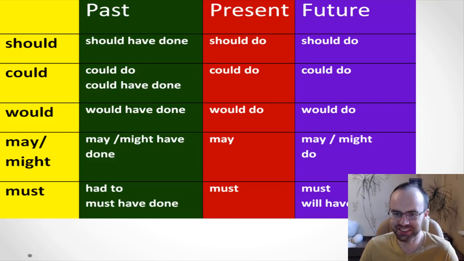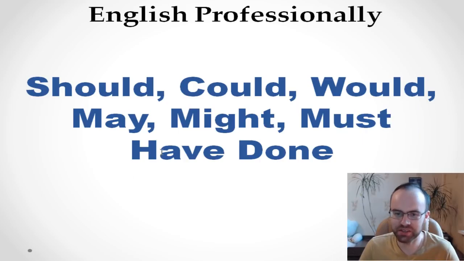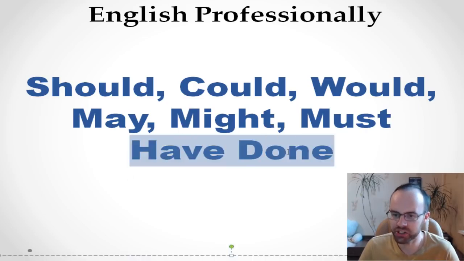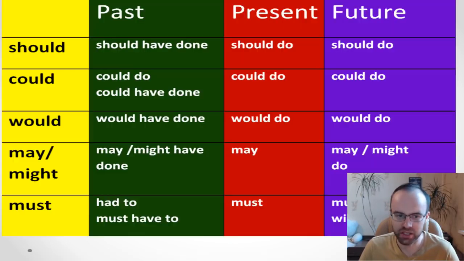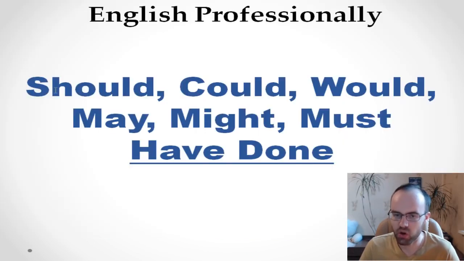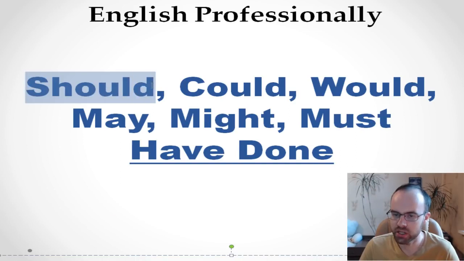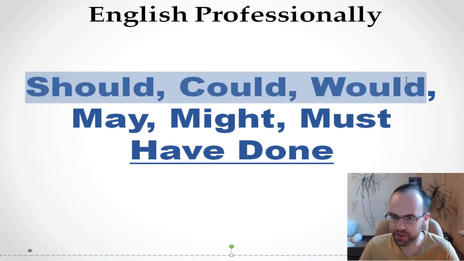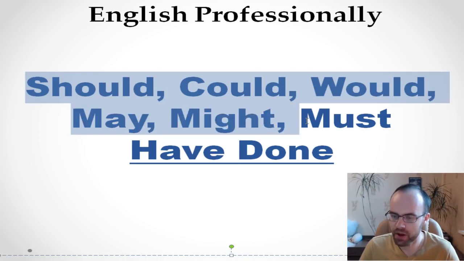Welcome to the channel English Professionally, and this English lesson is mostly for intermediate and advanced students. So it's about this structure, have done with modal verbs. Okay, very good. So let's have a look at this table and let's try to understand when we need to say should have done, could have done, would have done, may have done, might have done, and must have done.